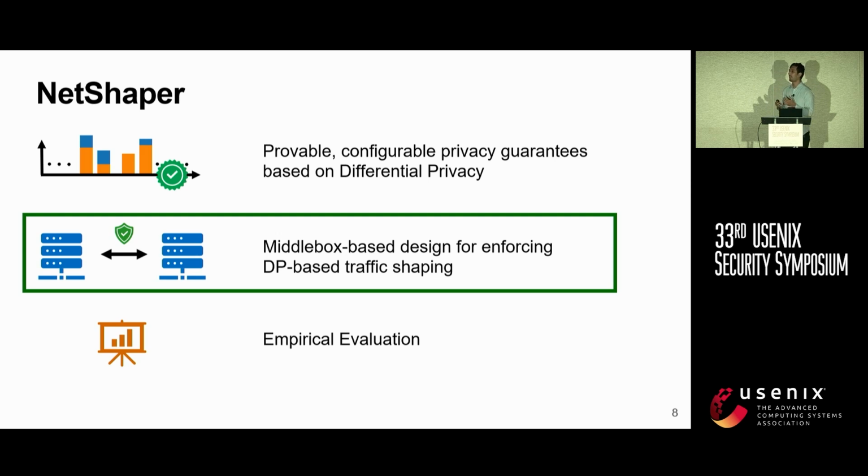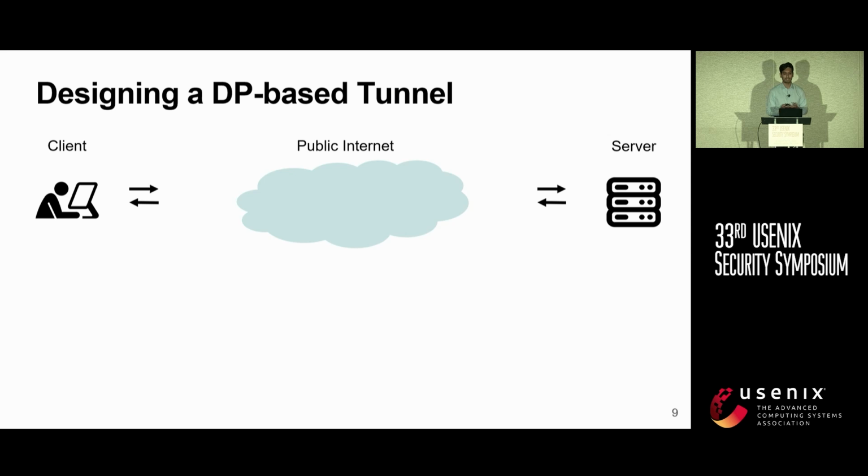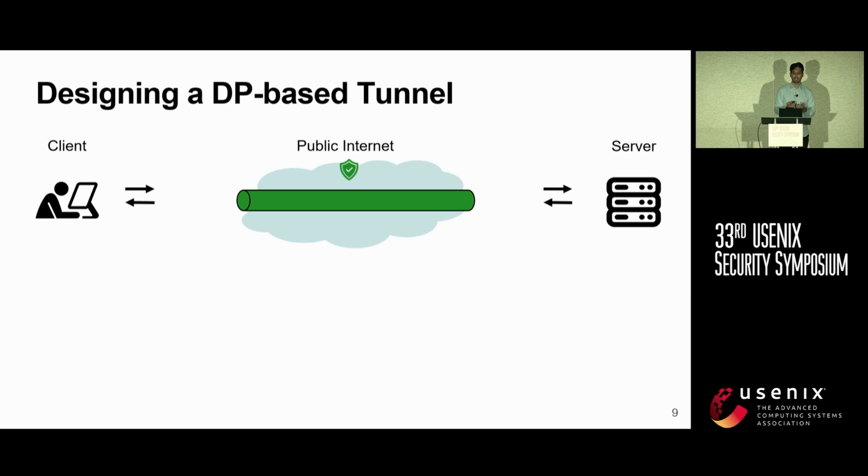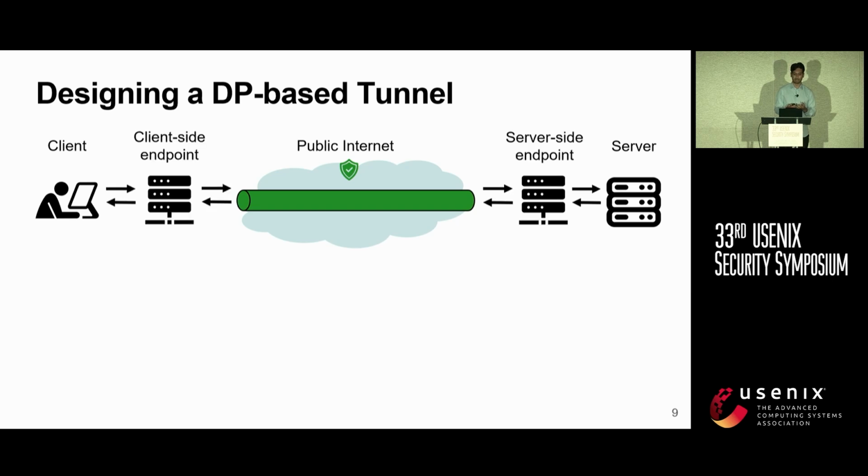Now that we have some overview of how DP is used to shape traffic, let us look at how we can enforce this to mitigate network side channels. Recall that initially the client and the server are communicating over the public internet. To apply the shaping strategy, we use the abstraction of a network tunnel. The tunnel endpoints need to cover the network path that is observable by an adversary.